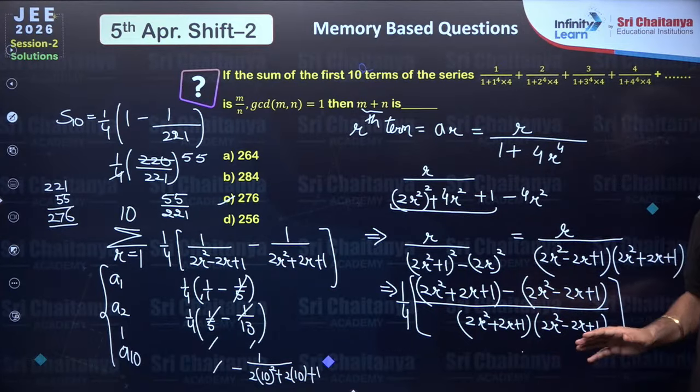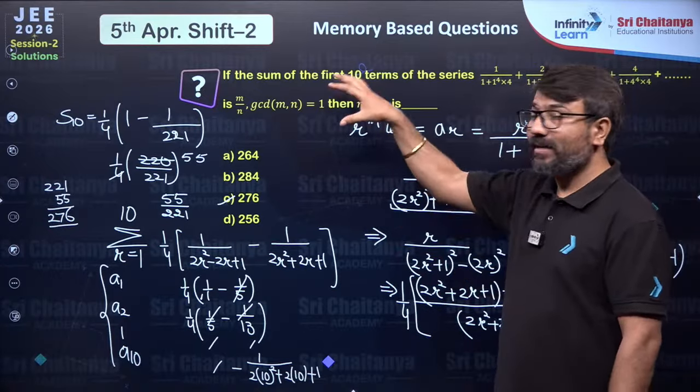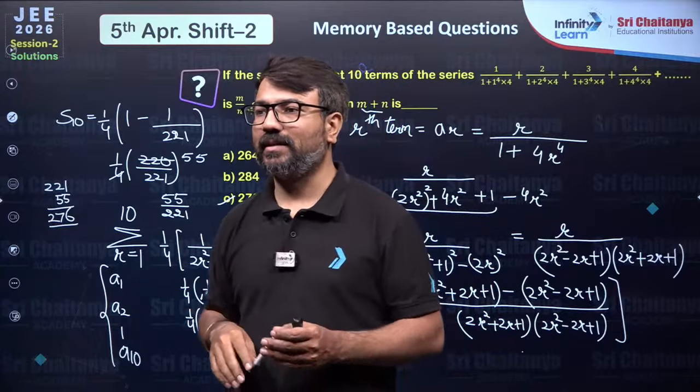Guys, are you all able to understand how a telescopic series helps us in getting and reducing the sum? And all the middle terms are getting cancelled here.